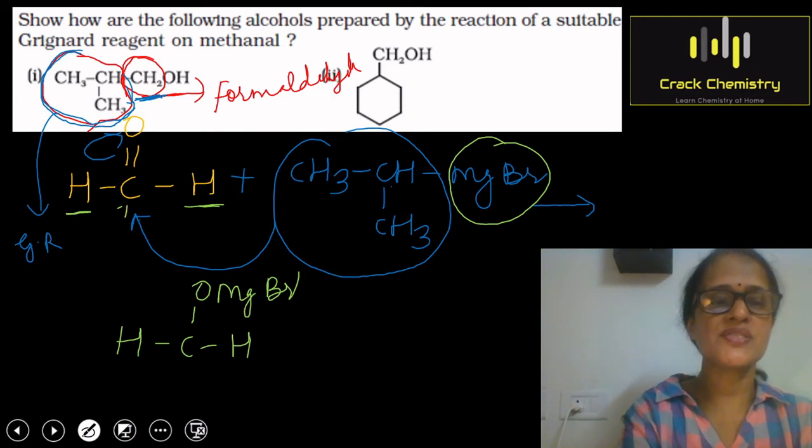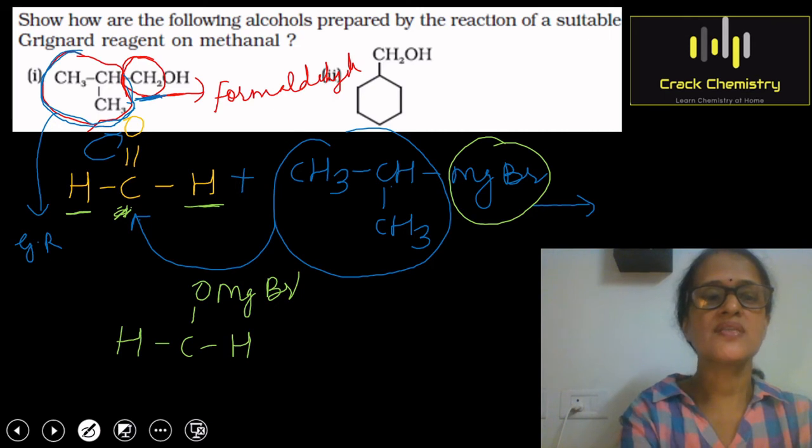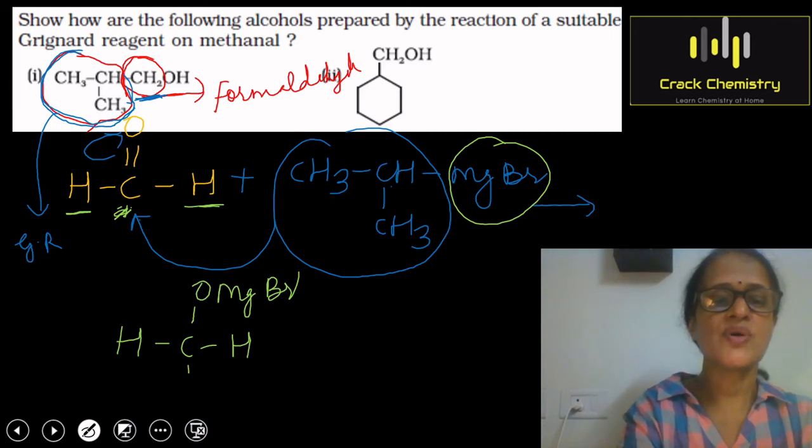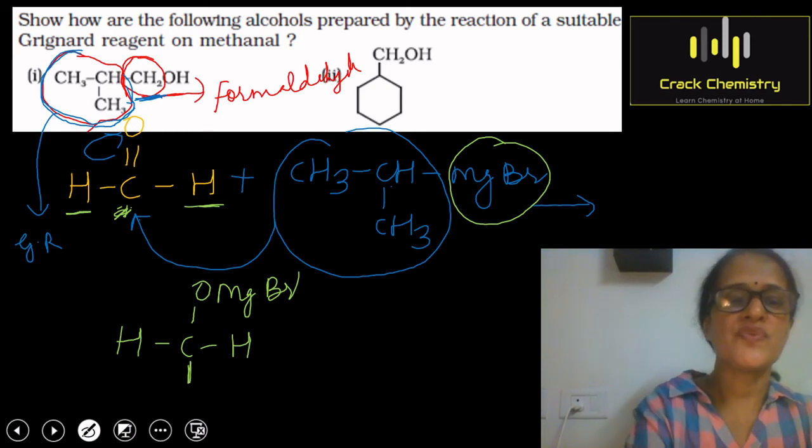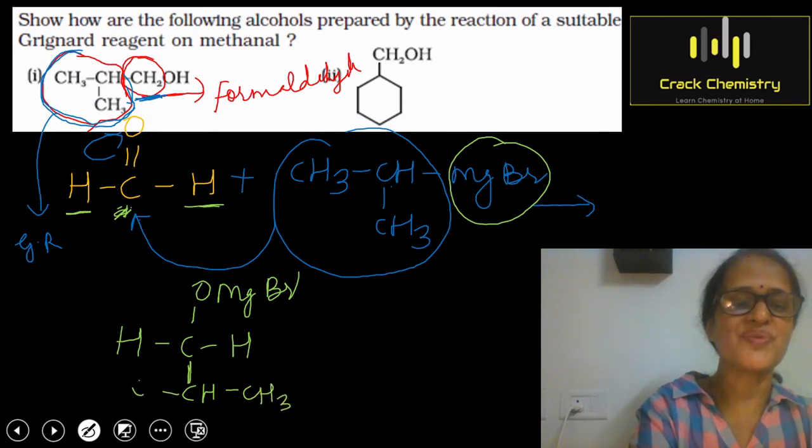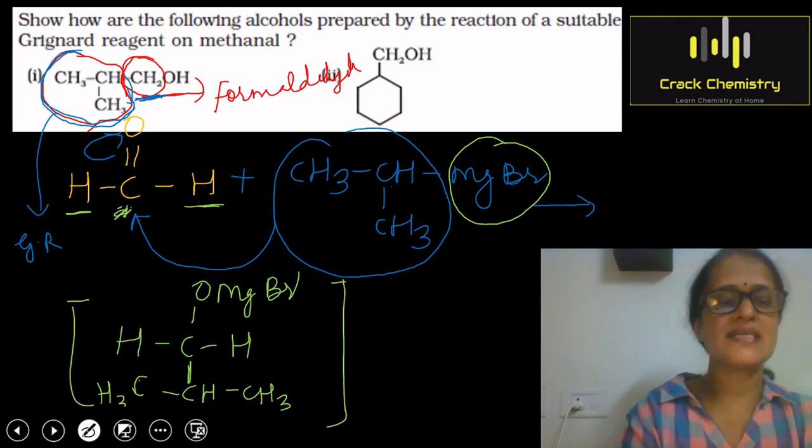And now on this C, what will come on this C? You can see on this C, this CH3CH-CH3 group will attach. So I am writing this group. First I am writing here CH. You can see on the CH we have CH3 group and CH3 group. So now you can see that so easily, without making any mistake, we have written the adduct here.